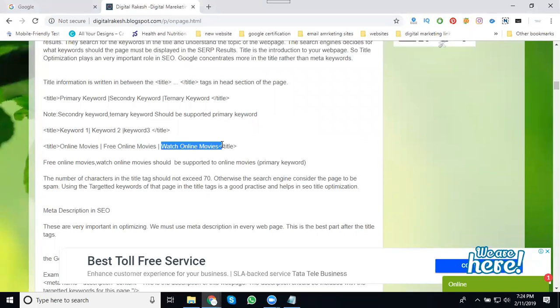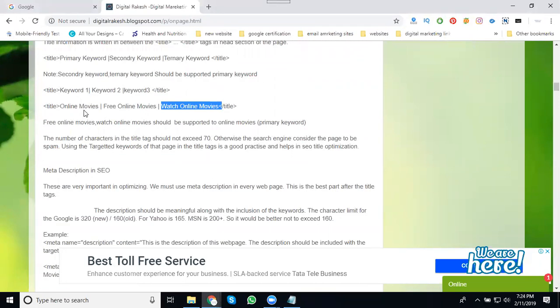When writing each title, we can implement a minimum of 4 to 6 keywords, or even more. How many keywords will there be? Online movie search works in two ways: online movies and online movie, two keywords. Free online movies, free online movie. Watch online movie, watch online movies. Totally 6 keywords. Free watch online movies, free watch online movie, total 8 keywords. In the same way, we can write many keywords using this option.